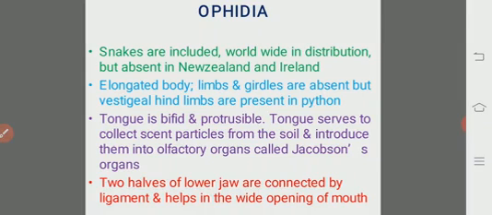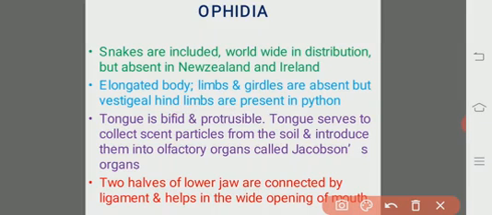As the evolution process advanced, due to the adaptations made for the successful fossorial mode of life, they lost their legs. That is evidenced by the presence of vestigial hind limbs in the python. The tongue is bifid, divided into two portions, protrusible, and the bifid tongue is the specialty of the snakes.